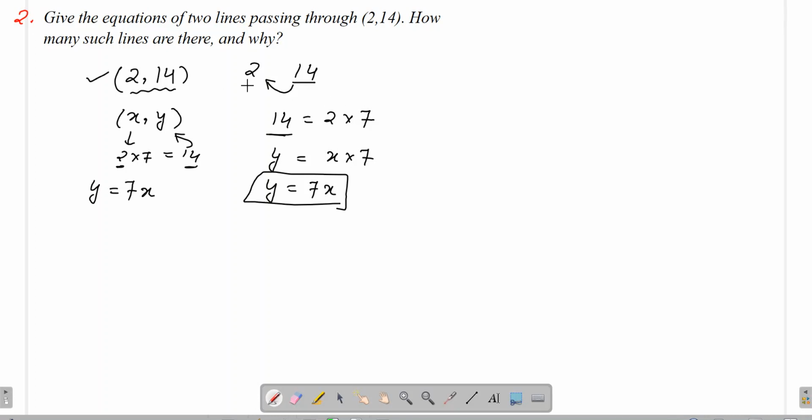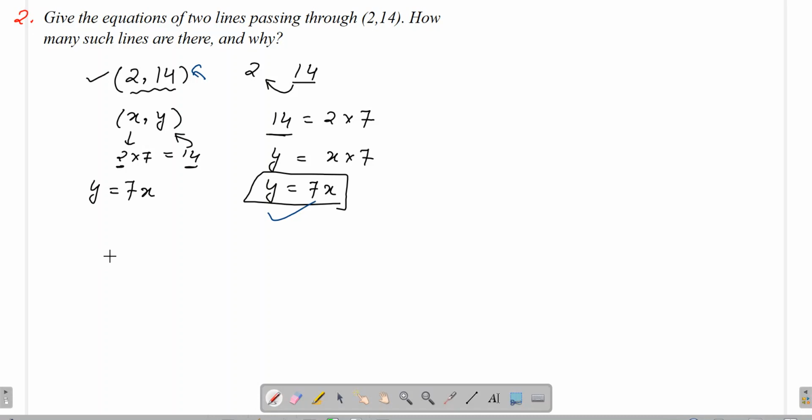So the first equation is quite easy. We can frame a very simple equation using it. So this is the first equation which we have obtained, and it is correct. But the question is saying two equations. Now first one was clear, that it is 7 times x, so we have calculated it very easily. Now what can we do for the second equation? Second equation, how can we do?